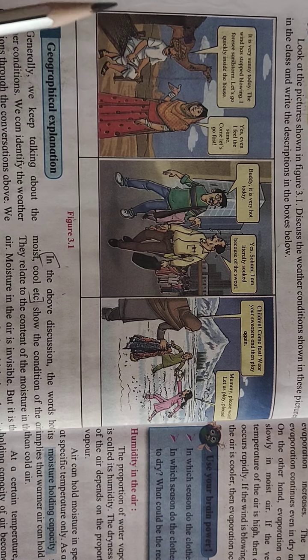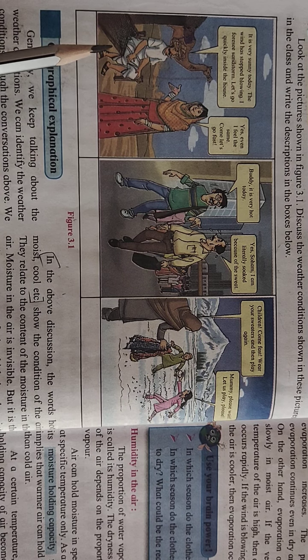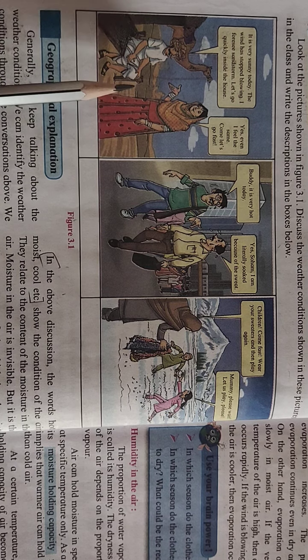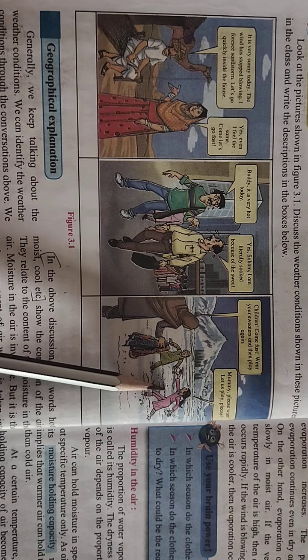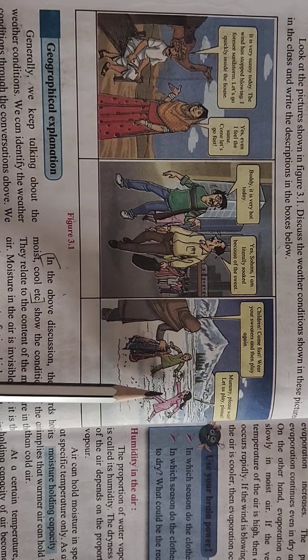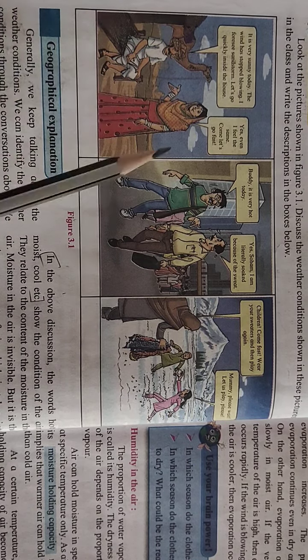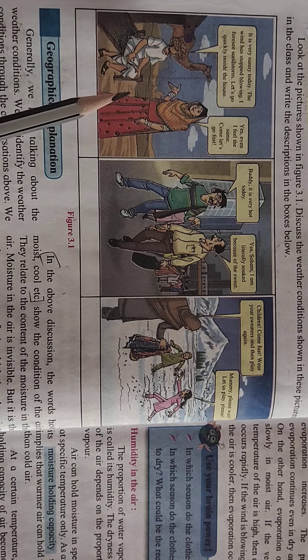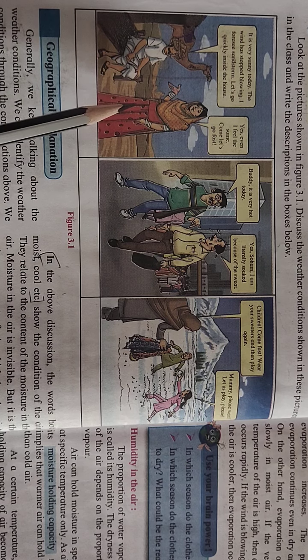We experience dampness or dryness in the air throughout the year. The changes occurring in the weather conditions in desert areas, coastal areas and mountain areas are evident from the figures. Rajasthan lies in a region with dry and hot air. There is hardly any moisture in the air. People wear loose cotton clothes.